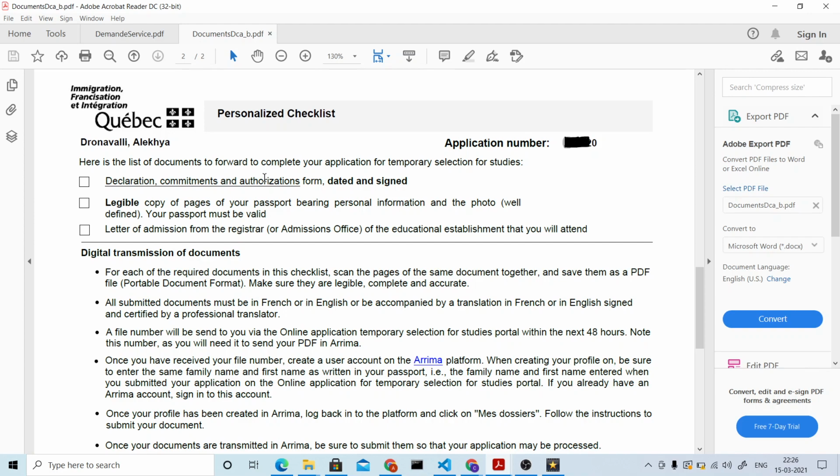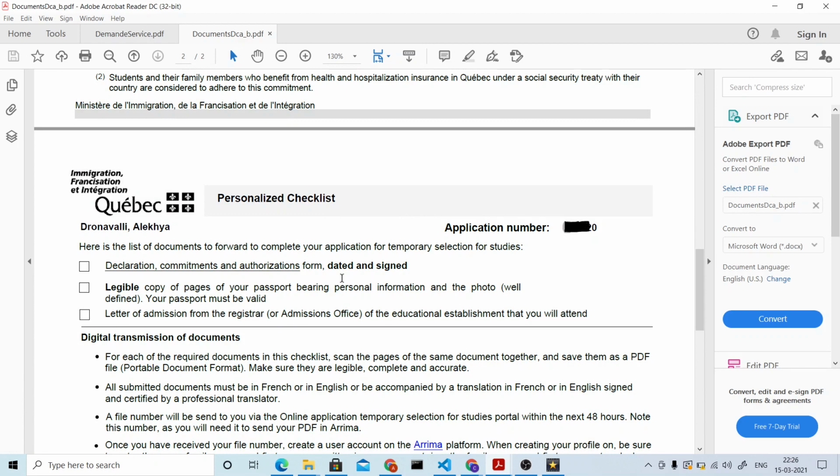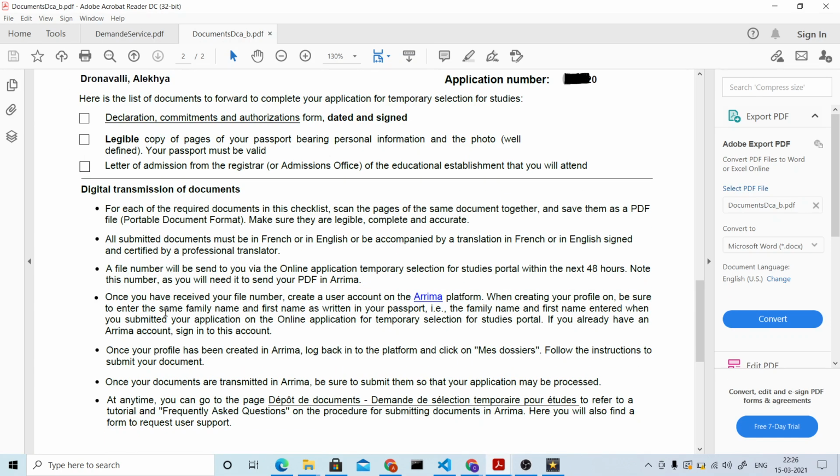One is the declaration, commitments, and authorization form, which is nothing but this one, dated and signed. You need to mention the date and sign it. That is the first document. The next one is a legible copy of your passport. It has to be readable. Just scan it in some internet shop, it will be fine. And your passport must be valid. The third and last one is the letter of admission, which is nothing but your admit letter. It should be either in French or in English. Even if it's in French, it's okay. See, they mentioned here it should be either in French or in English.